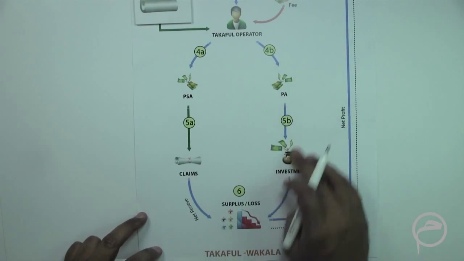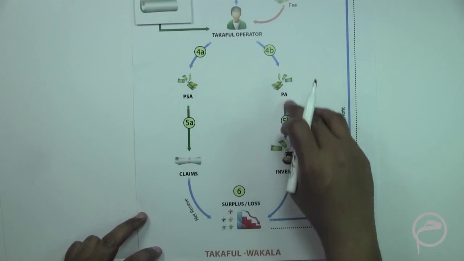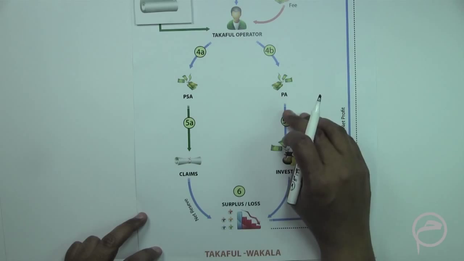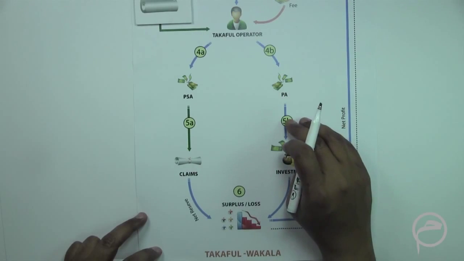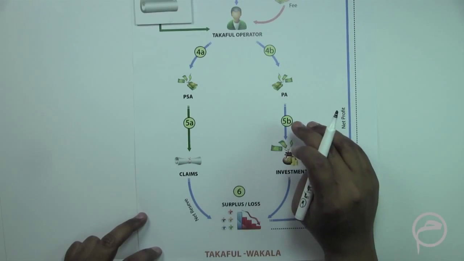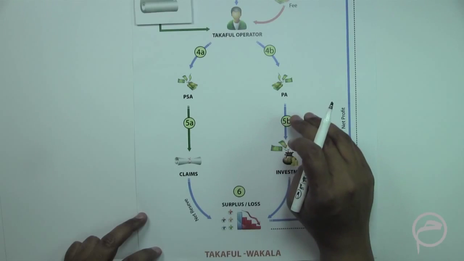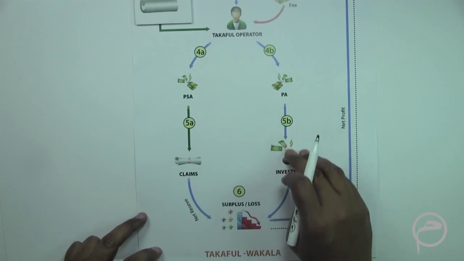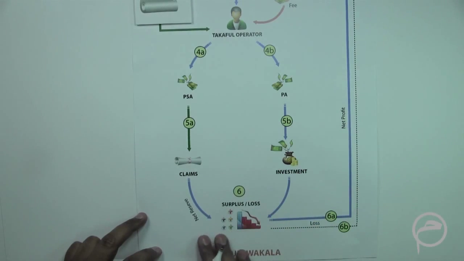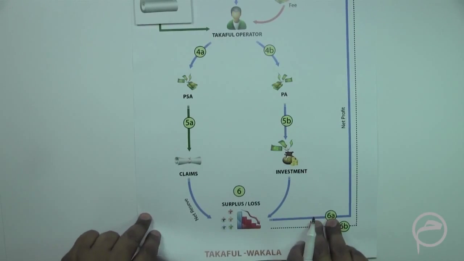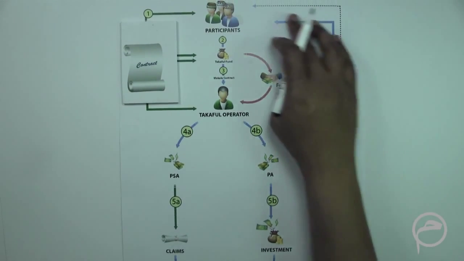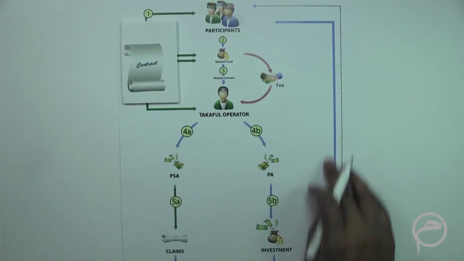From the PA, which is the participants account, which is used to make investments in Sharia compliant businesses, the total investment plus the profit minus the operation expenses, whatever remains, goes into the surplus. Now this surplus, in a way, is shared with the participants, right?